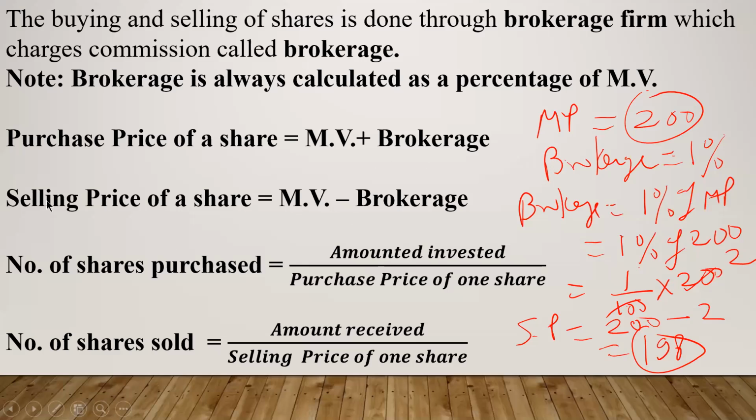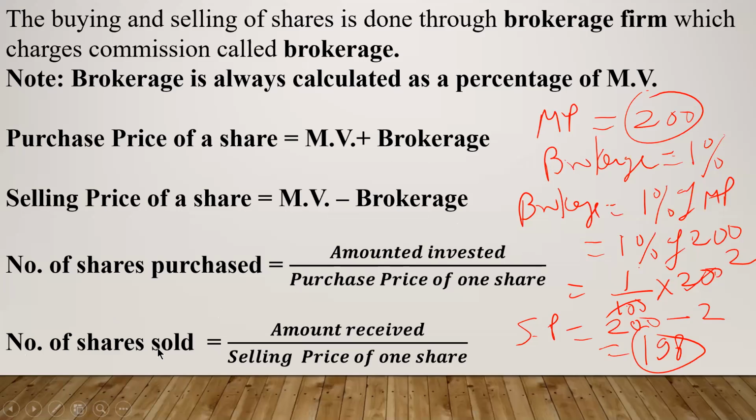Now the third formula, number of shares purchased. Here in this formula, how will you calculate how many shares you have purchased? That is equal to amount invested. See, when you are purchasing the shares, you are investing the amount. So it is amount invested divided by purchase price of one share.